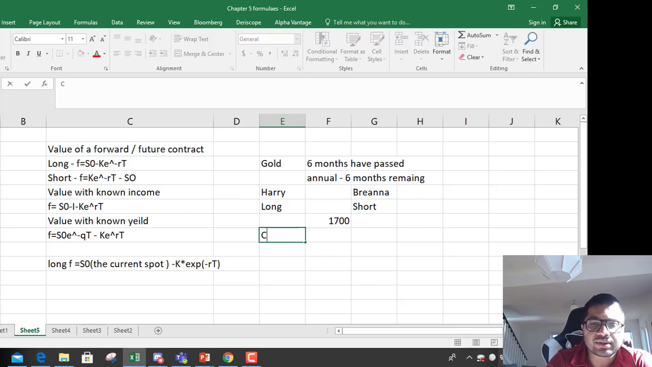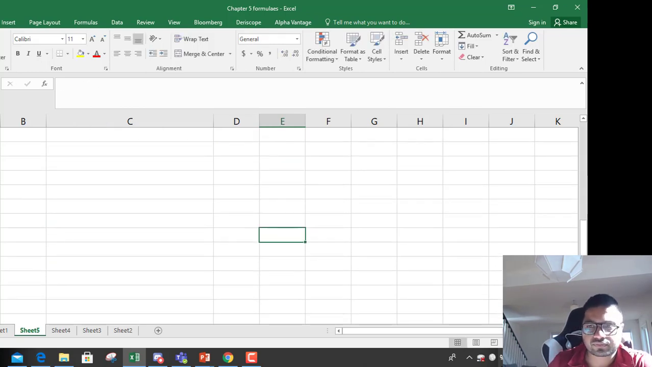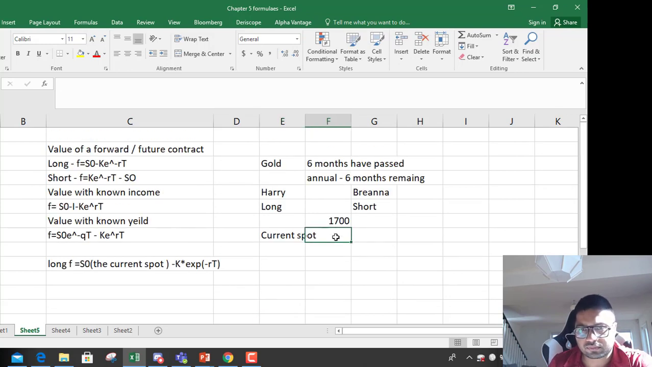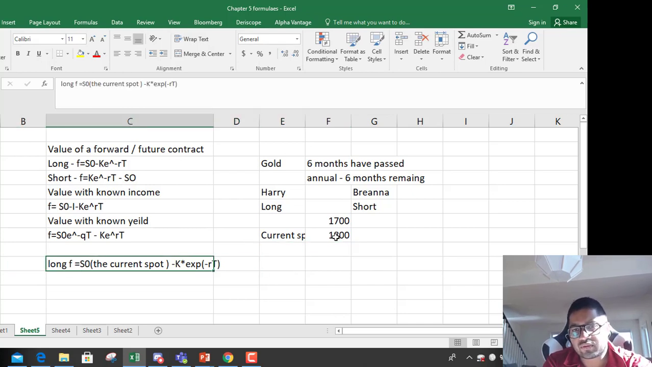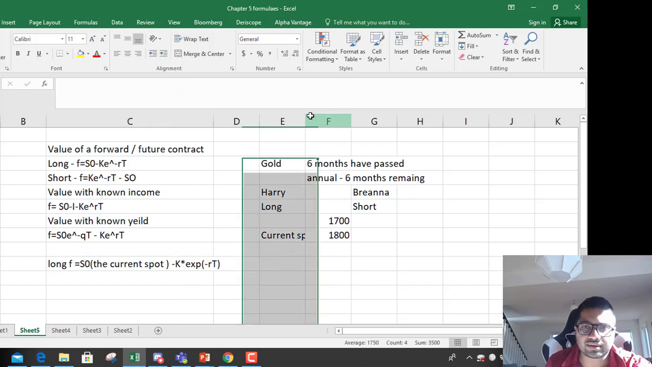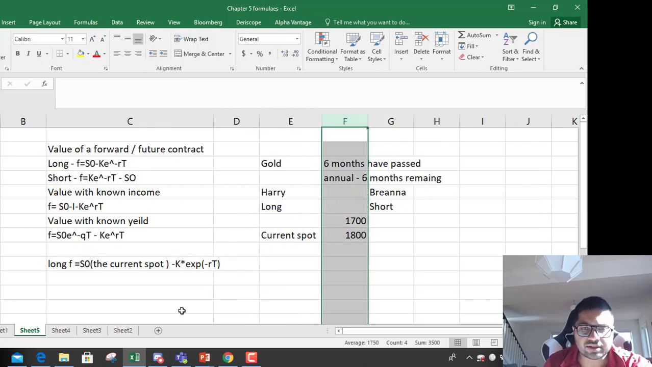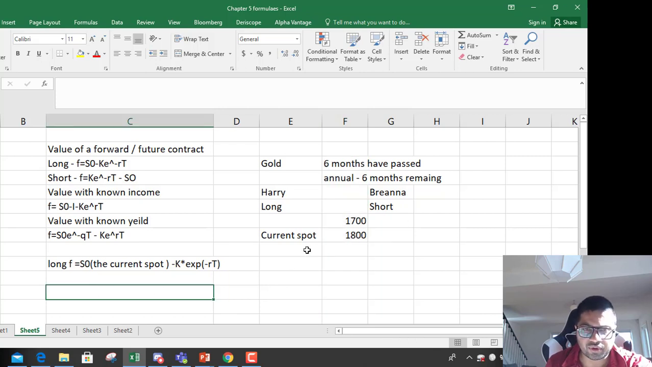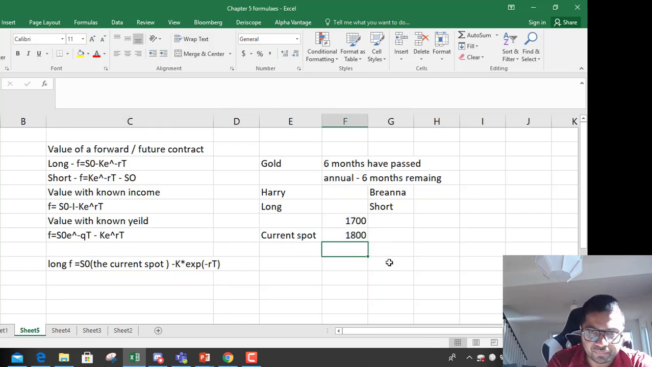The current spot is 1800 bucks. You want to find out the value for long and the value for short. So how to do that? Let's use the formula. Some other things are important for you. The risk-free rate R is 2%.